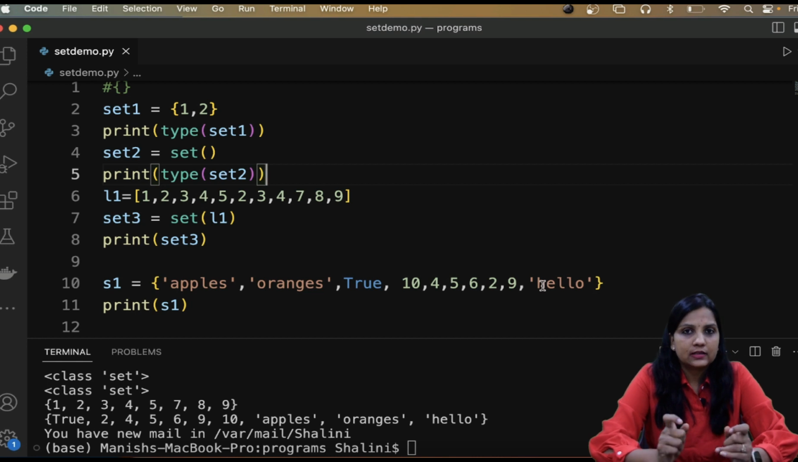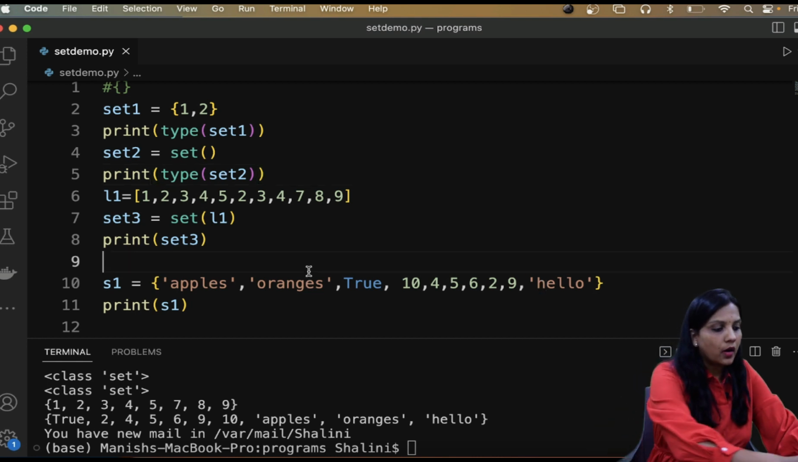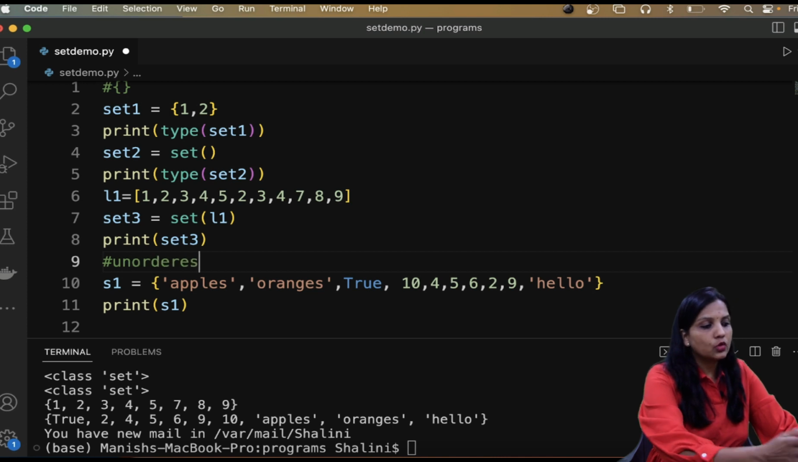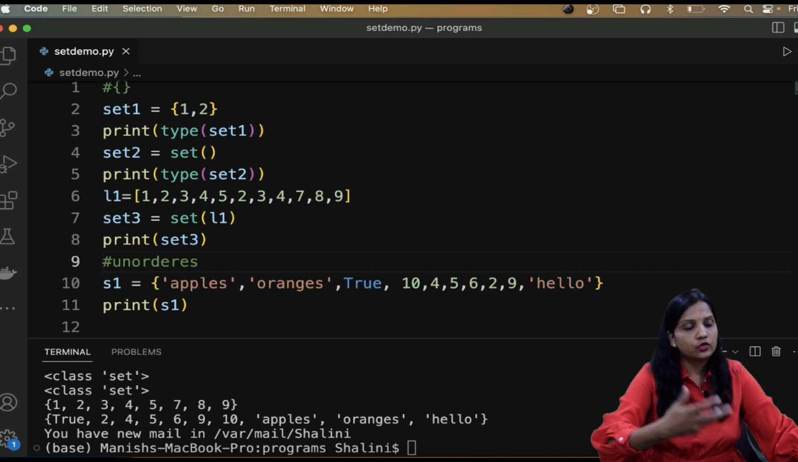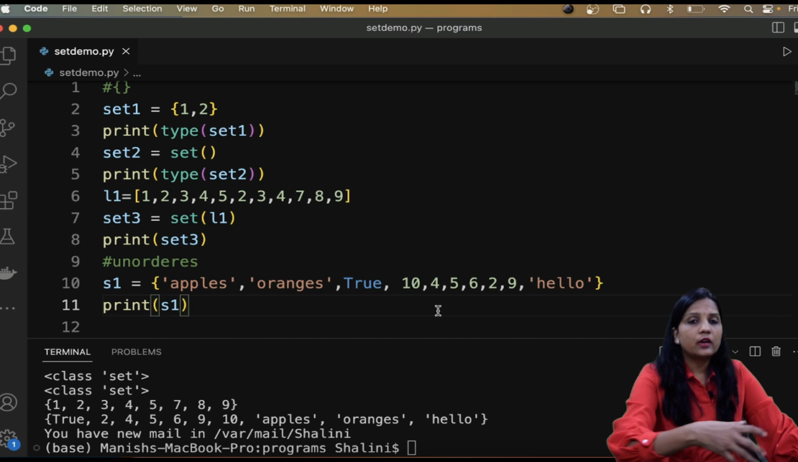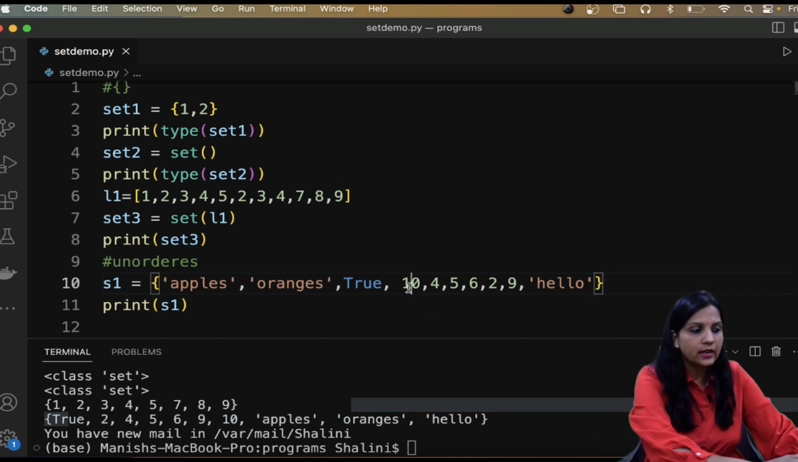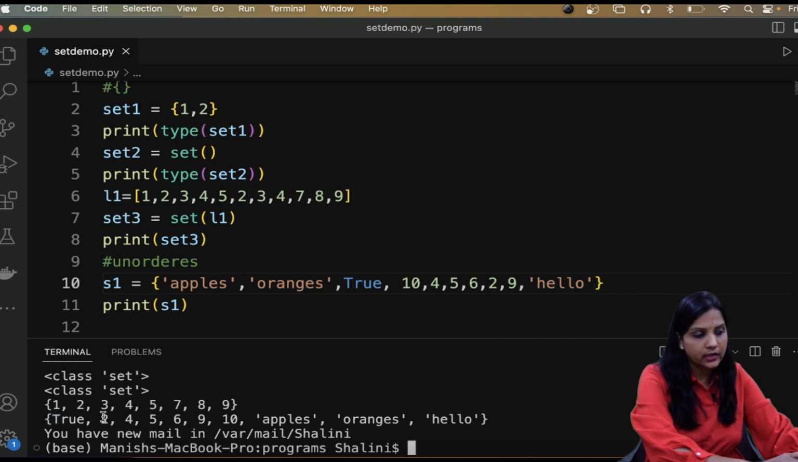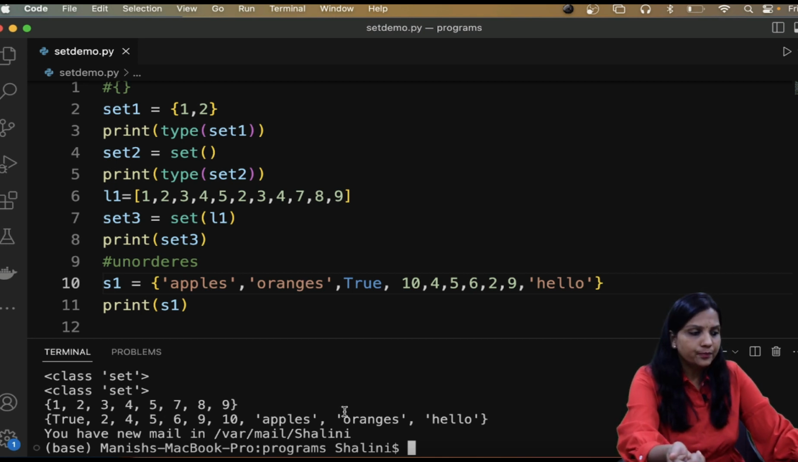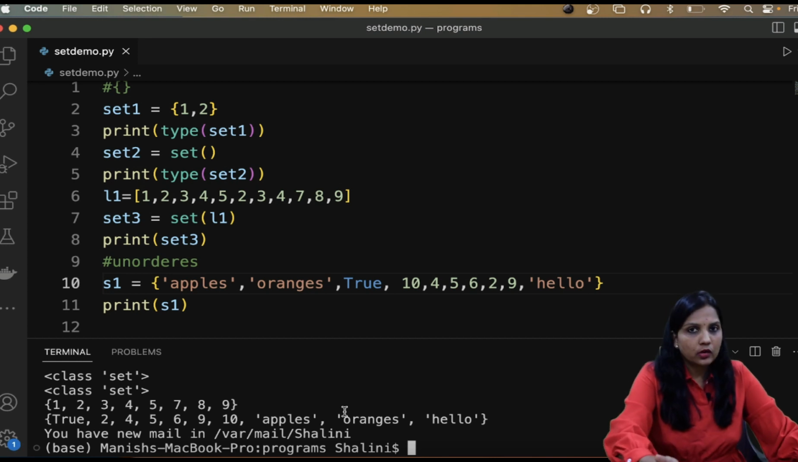So basically sets are unordered. No matter in what sequence you try to store the values in a set, it's not necessary that you're going to get the same sequence out. Even though I had apples first, then oranges, when you get the output it can be true, 2, 4, and if you run on your machine, you may have some different output. So the output is not ordered in set.